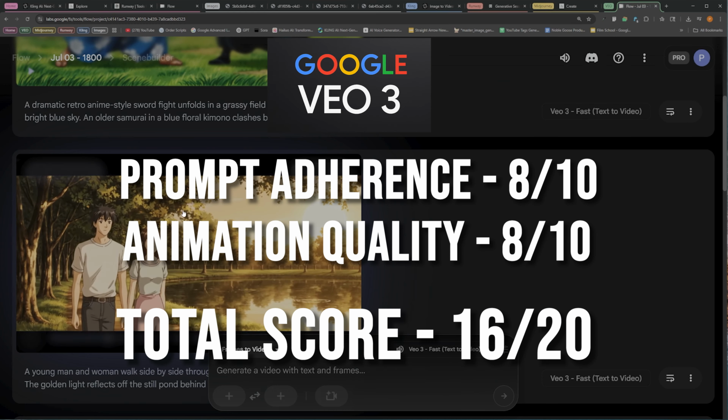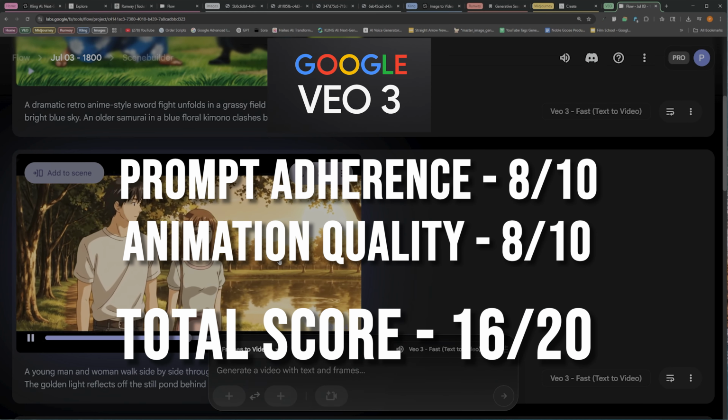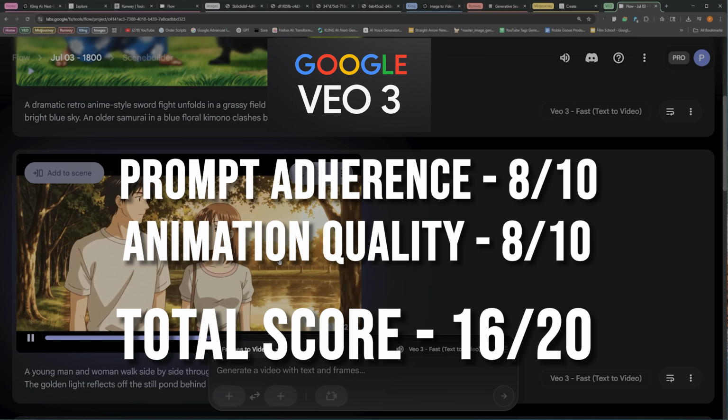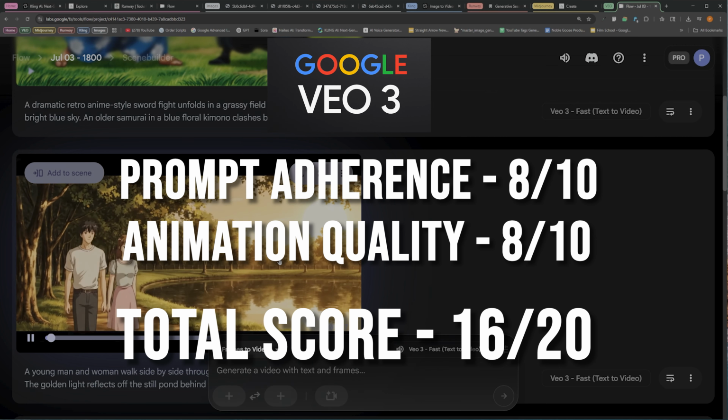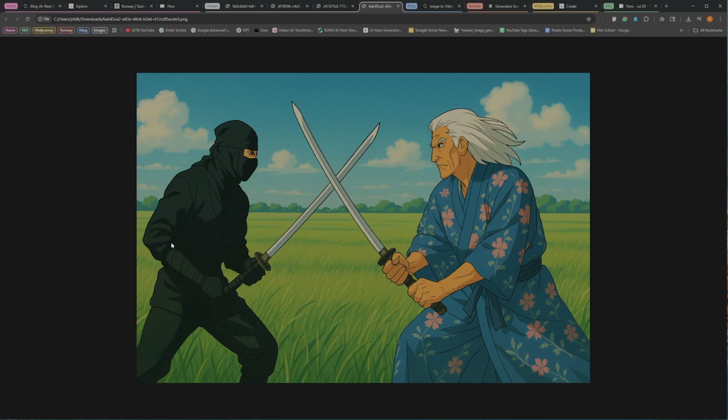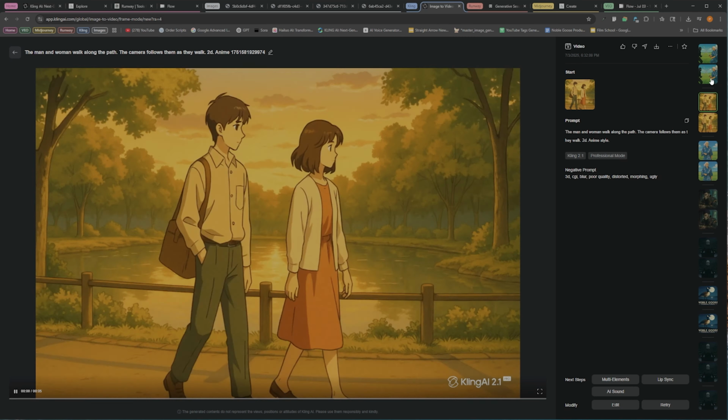For VEO, guys, I'm going to give this one, in terms of prompt adherence, an 8 out of 10. And in terms of animation and overall quality, I'm going to give it an 8 out of 10 as well. So let's talk about our fight scene. We're squaring off, and we're going to see if we can do a fight scene here. Let's see how it did with Kling.